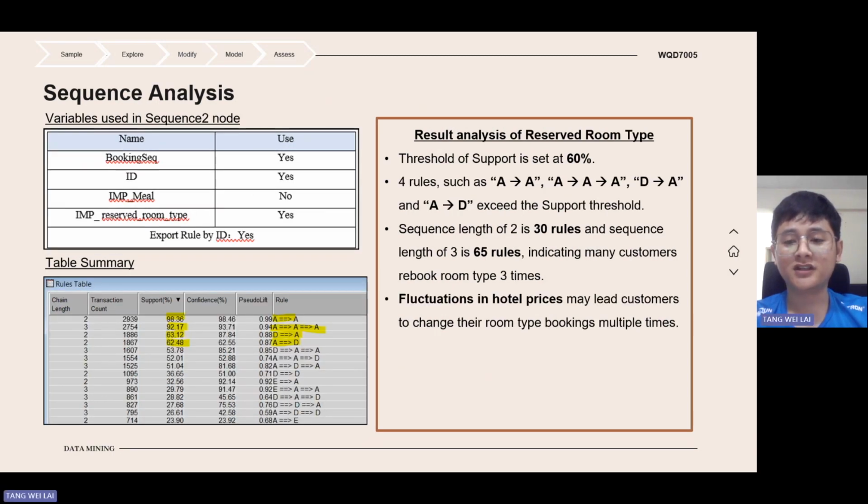For the sequence analysis of reserved room type, we have counted that sequence length 2 has 30 rules and sequence length 3 has 65 rules, indicating many customers rebook the room type 3 times. So the fluctuations in the hotel price lead customers to change their room type booking multiple times.